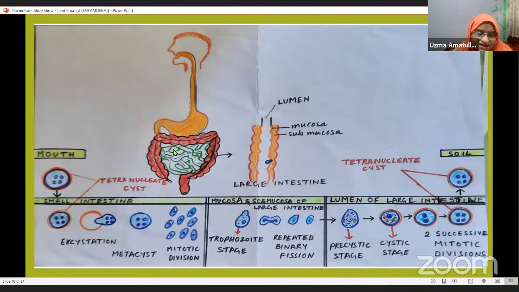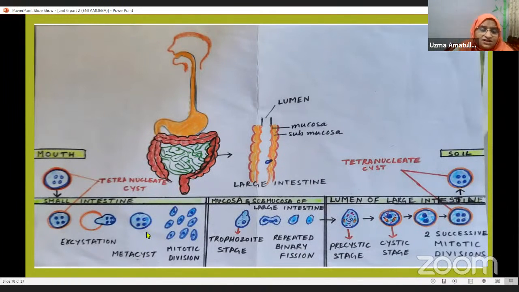In the small intestine, there is an enzyme, trypsin, which will digest this cyst, means it will rupture this cyst. Rupture means it will break the cyst. And this process is called excystation. Excystation means the metacyst is coming out of the cyst wall. Now this excysted tetranucleate cyst is called the metacyst now. What is it called? Metacyst.